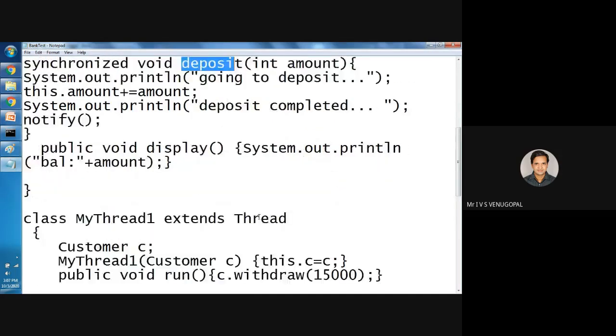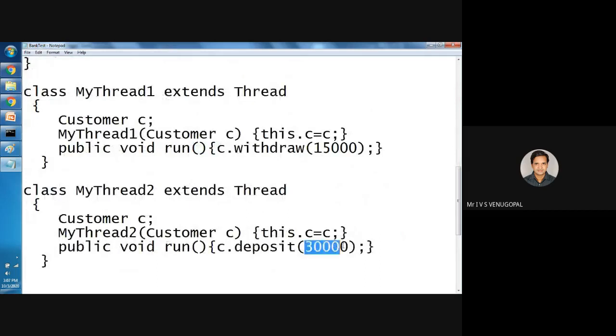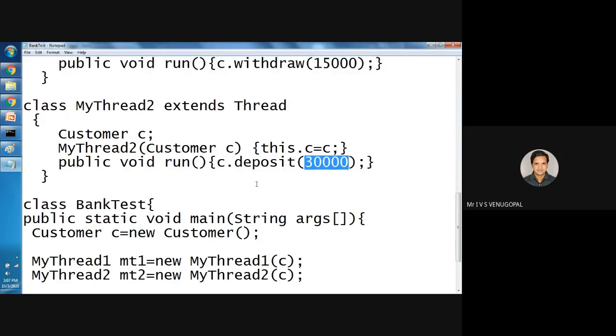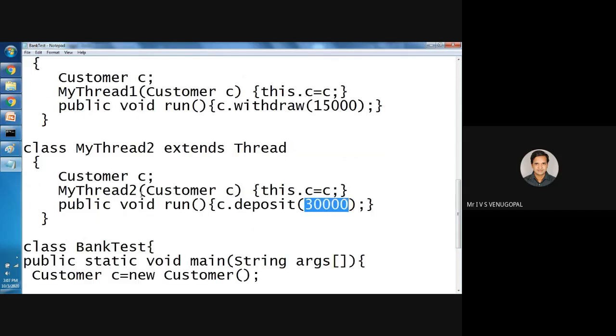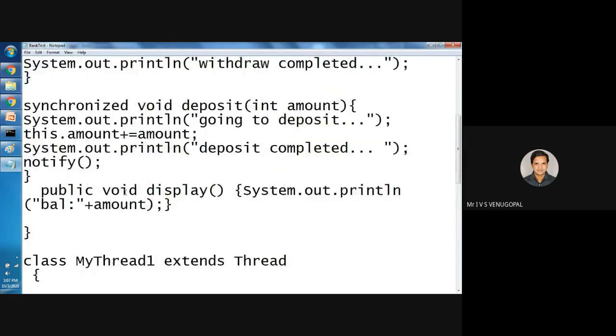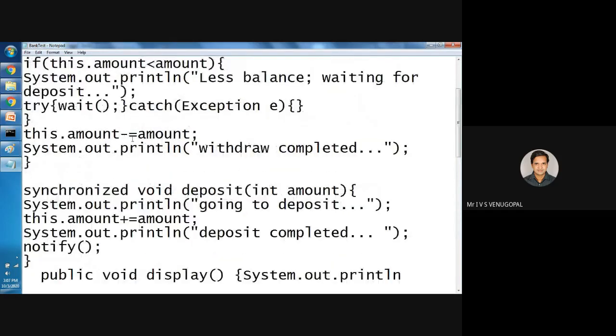Now we are trying to deposit how much? Deposit 30,000. So initial 10,000 plus 30,000, total 40,000. And that deposit thread will notify. After depositing, it will notify that I have deposited. Now another thread can execute the critical section.